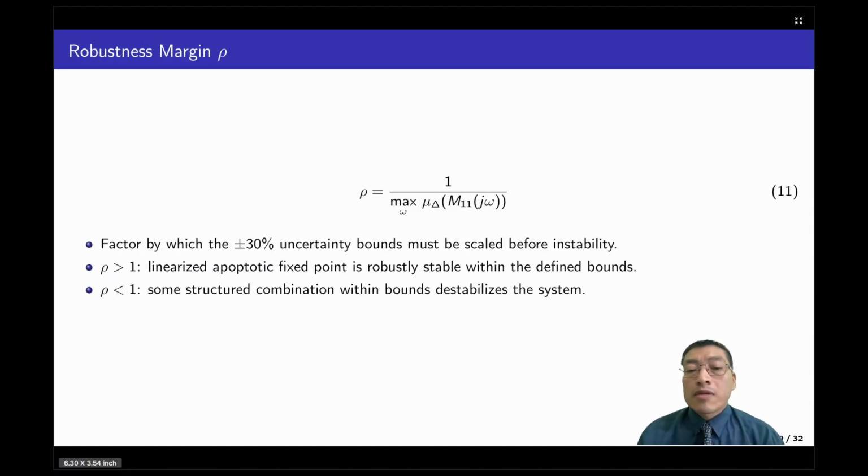If we take the inverse of the maximum value of mu, then we find a single number called rho, which is the robustness margin. If rho is greater than 1, then the system is robustly stable within the predefined 30% bound. If it's less than 1, then some combination of parameter variations within these bounds is enough to destabilize the system.